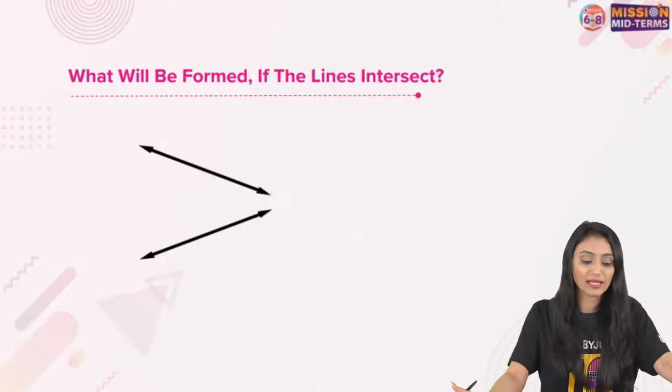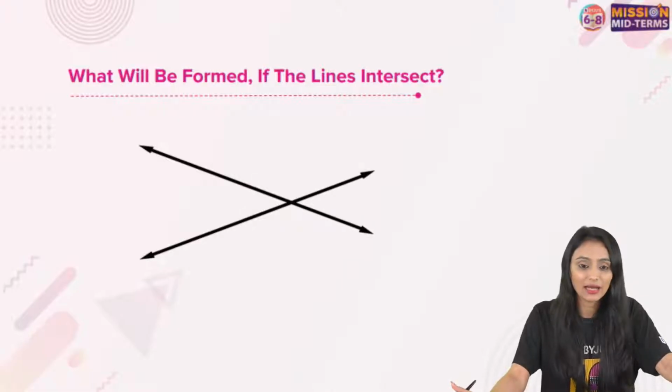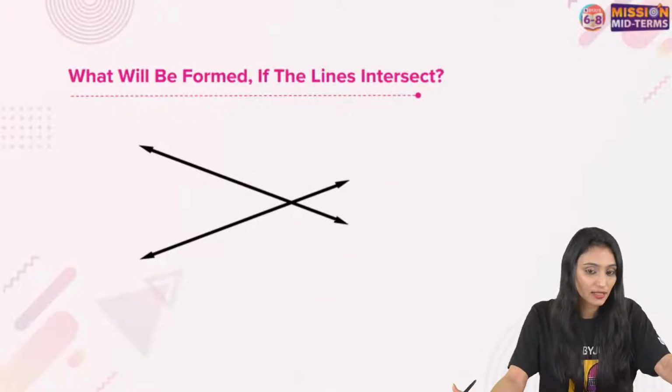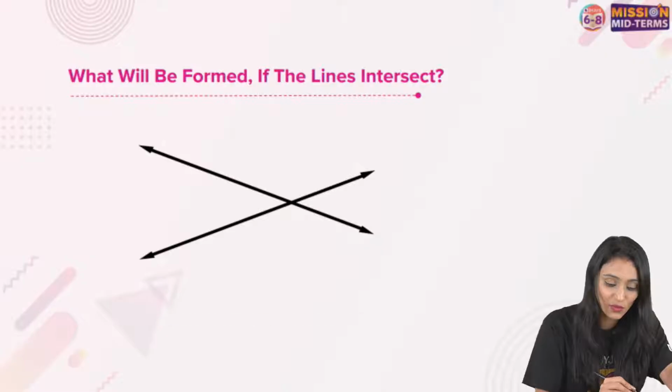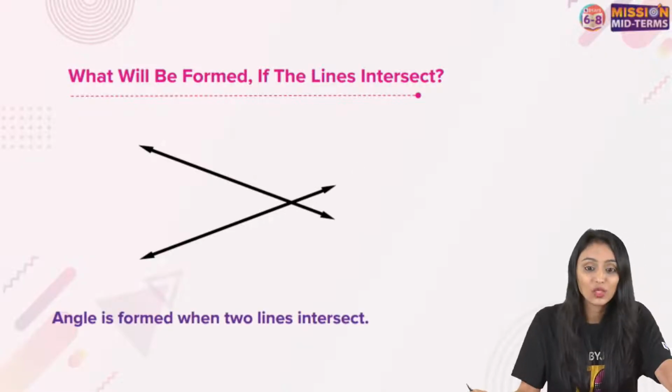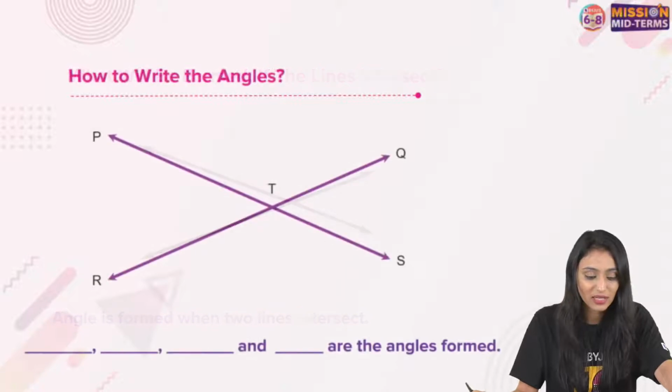Now see these two lines. What will be formed if the lines are intersecting? If they intersect, what do you think is going to form here? They will form angles, right? We can see angles formed over here. So an angle is formed when two lines are intersecting. Now can we name all these angles?